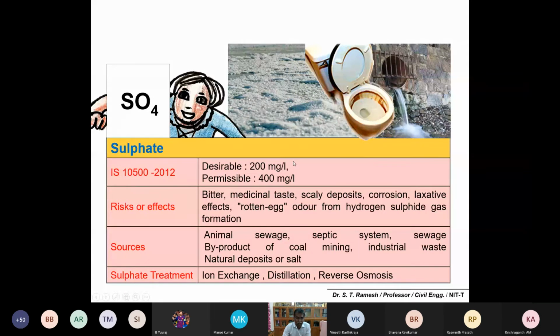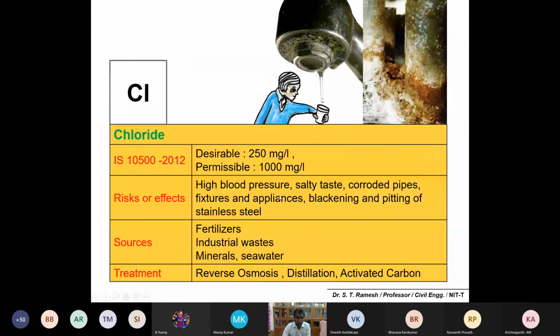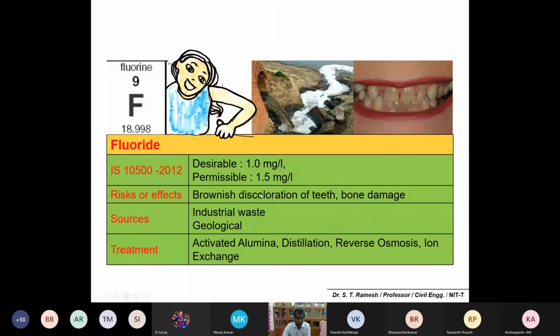Nitrate, blue baby syndrome we have discussed. And chloride may lead to high blood pressure, because chloride in terms of sodium chloride, if you take high sodium chloride water, there could be a salty taste, or it may lead to osmoregulation problems in your blood, and blood pressure problems. Fluoride causes discoloration of the teeth, or it may create bone damage. Arsenic, those who are familiar in West Bengal, there could be problems like weight loss, depression, and nervous system toxicity.